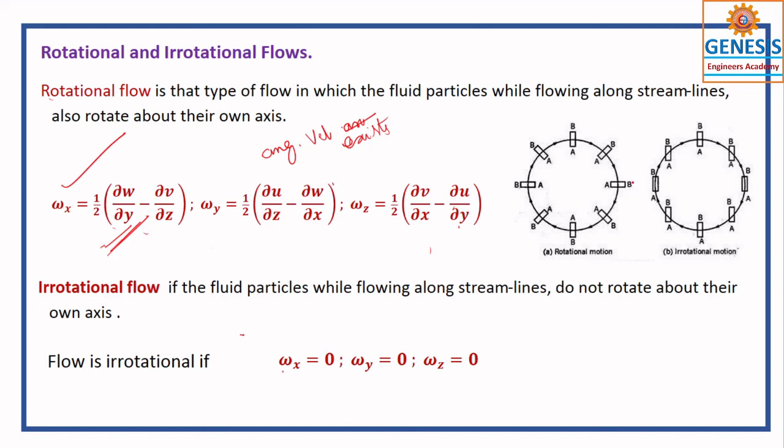Irrotational means no angular velocity. So suppose that is the fluid particle, and it spins around like this, and also it revolves about this. So that is about rotational, irrotational.